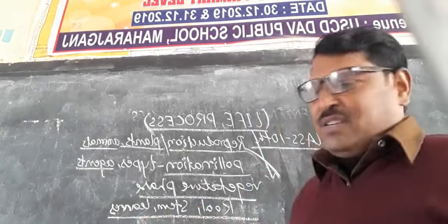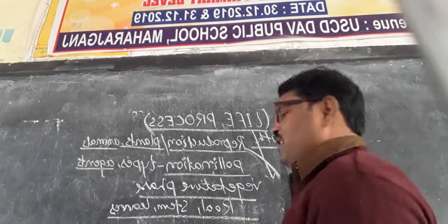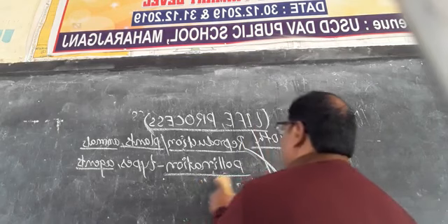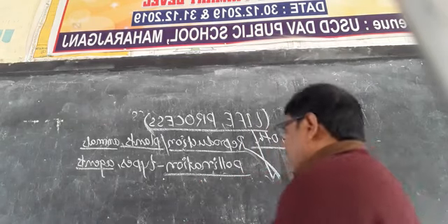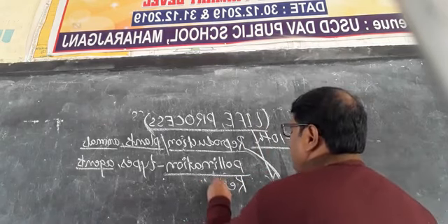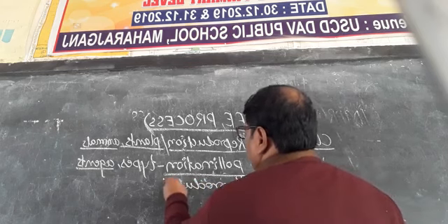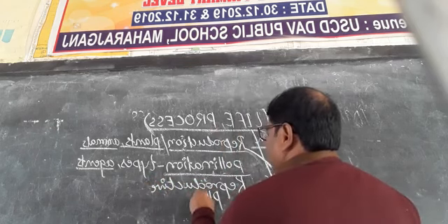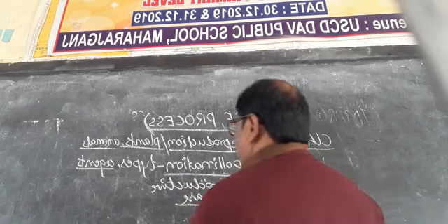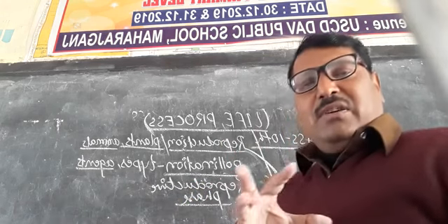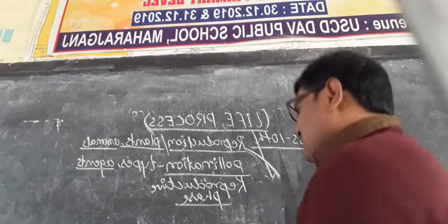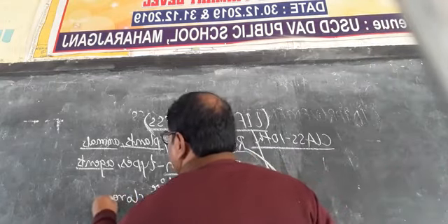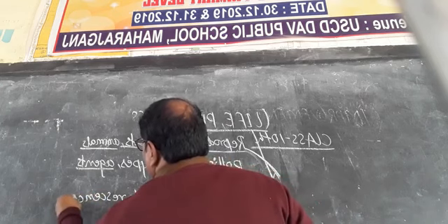Just after the vegetative phase, the second phase starts in the plant, that is called the reproductive phase. In the reproductive phase, the plants start bearing inflorescence.